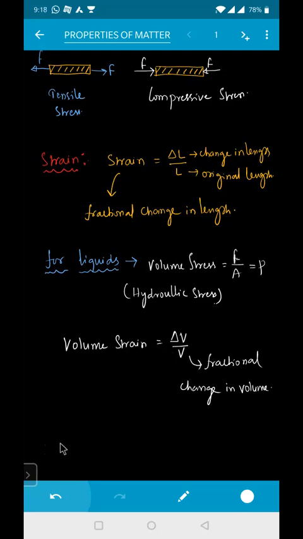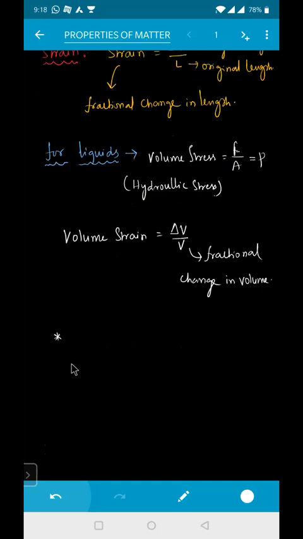Now, one more point about volume strain. Keep one more condition: if the volume decreases by less than 10%, we directly write delta V by V into 100, and that will be equal to 10. I hope you got an idea.